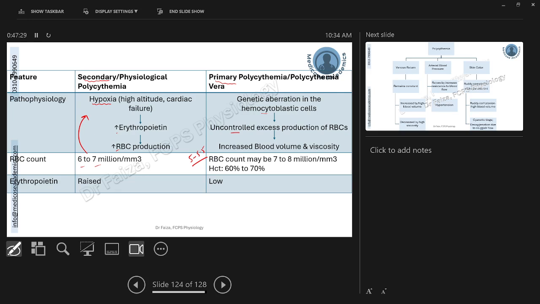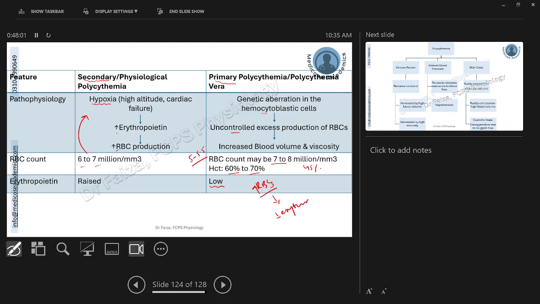These patients will present with an RBC count of maybe 7 to 8 million per cubic millimeter, much more than that of even secondary polycythemia. The hematocrit, from a normal 45%, will be raised to 60 to 70%. And the erythropoietin level in this patient will of course be low, which is again a negative feedback rule. Already there are more RBCs being produced for no reason. To compensate, the kidneys will decrease the production of erythropoietin.